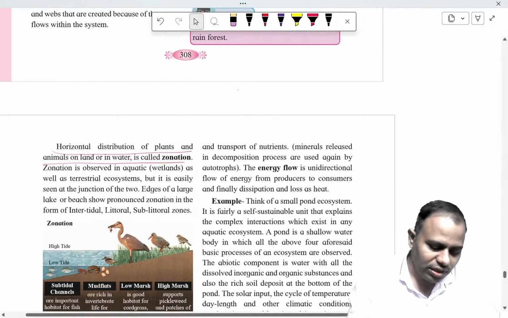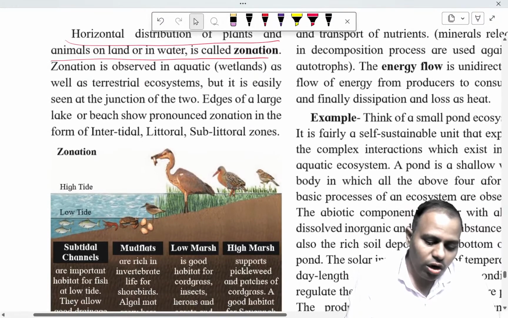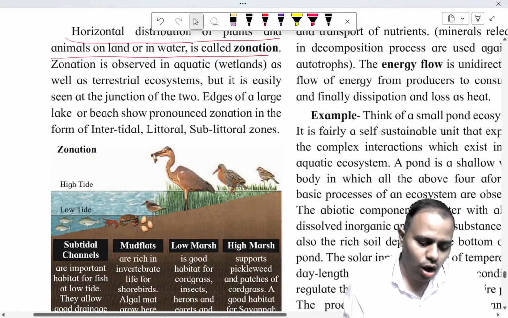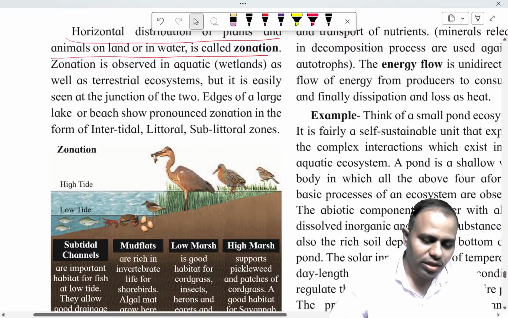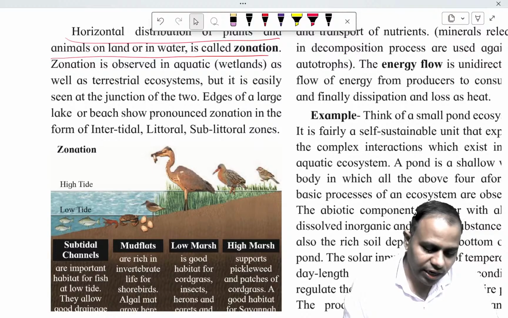You can see in this diagram the horizontal pattern or horizontal distribution of organisms.